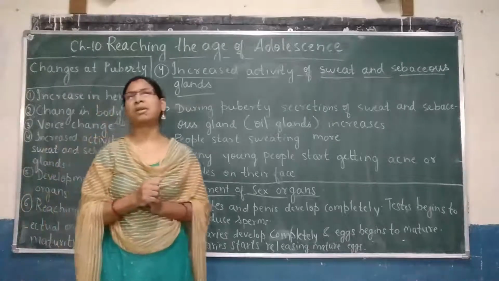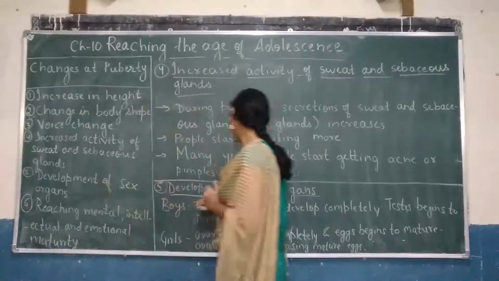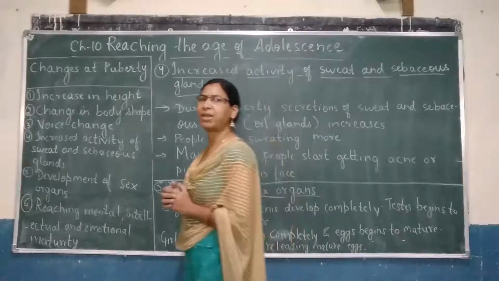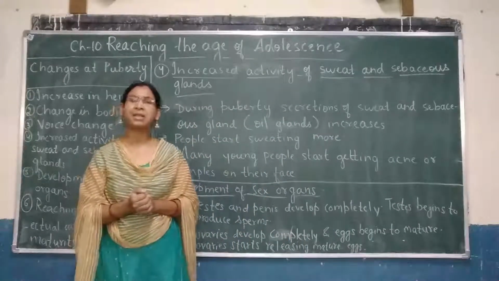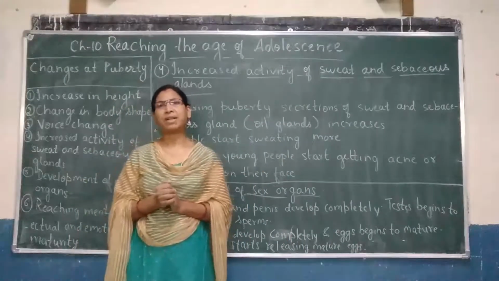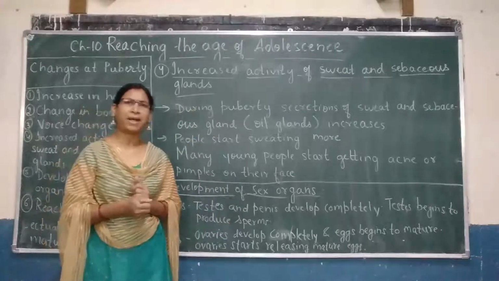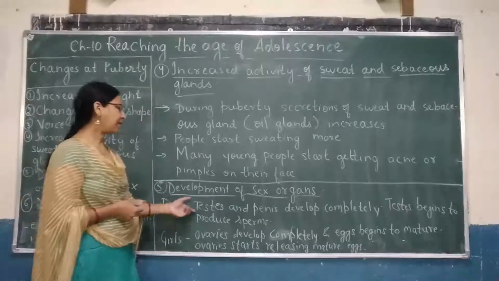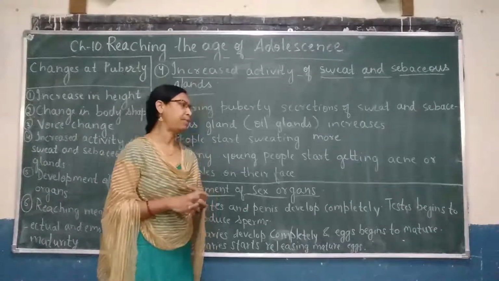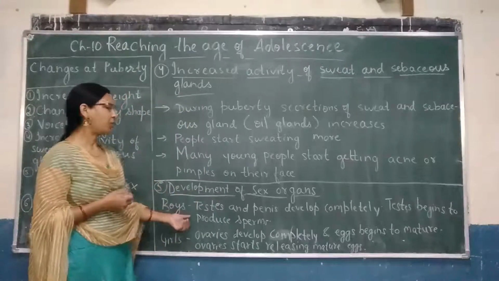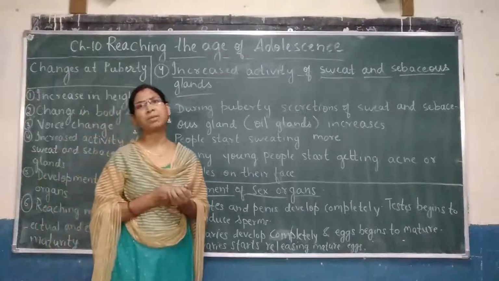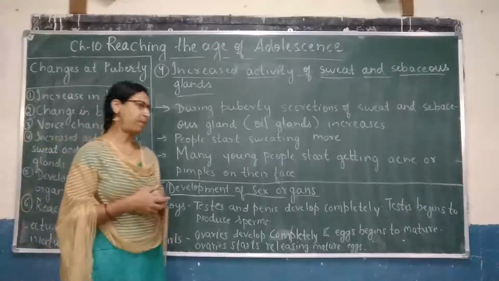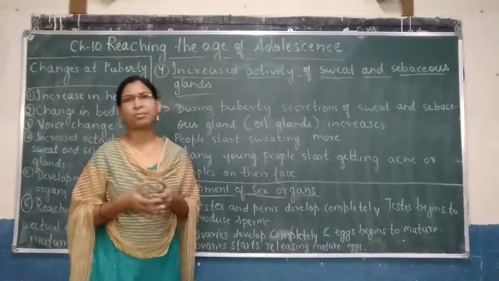Now let us go to another topic, that is development of sex organs. Already we have learned in our previous chapter about reproduction in animals, in which we have learned about reproductive organs of male and female. So, in case of boys, testis and penis develop completely and testis begins to produce sperms. What are sperms? Male gamete. And in case of girls, ovaries develop completely and eggs begin to mature.